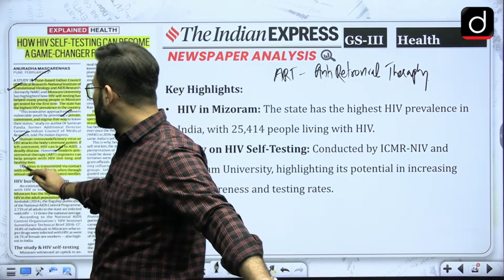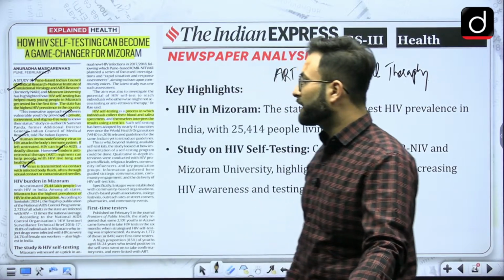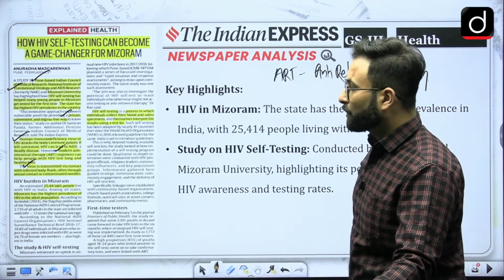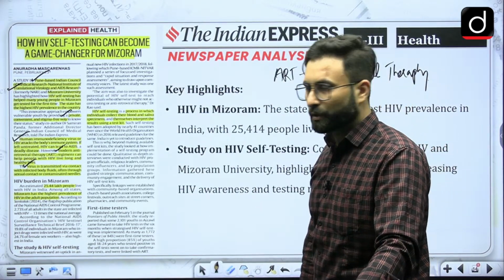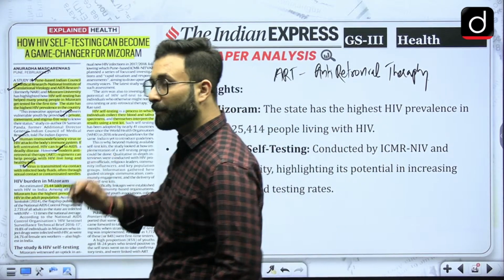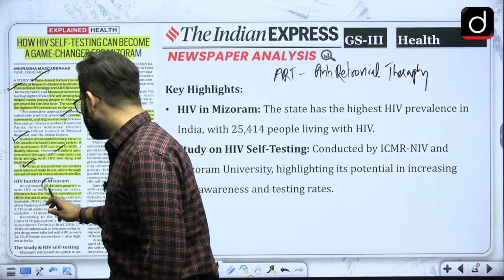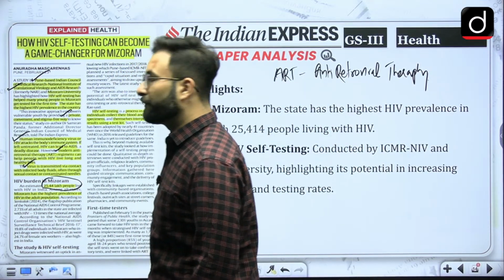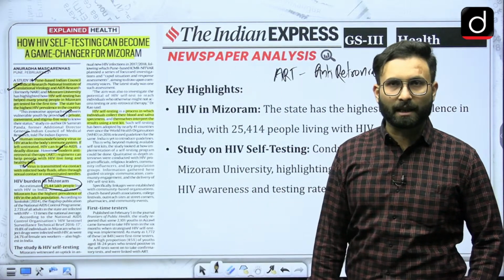The virus is transmitted via contact with infected body fluid, often through sexual contact or contaminated needles. Okay, so that is there. Now if we talk about the HIV burden in India, 25.44 lakh people have this disease.